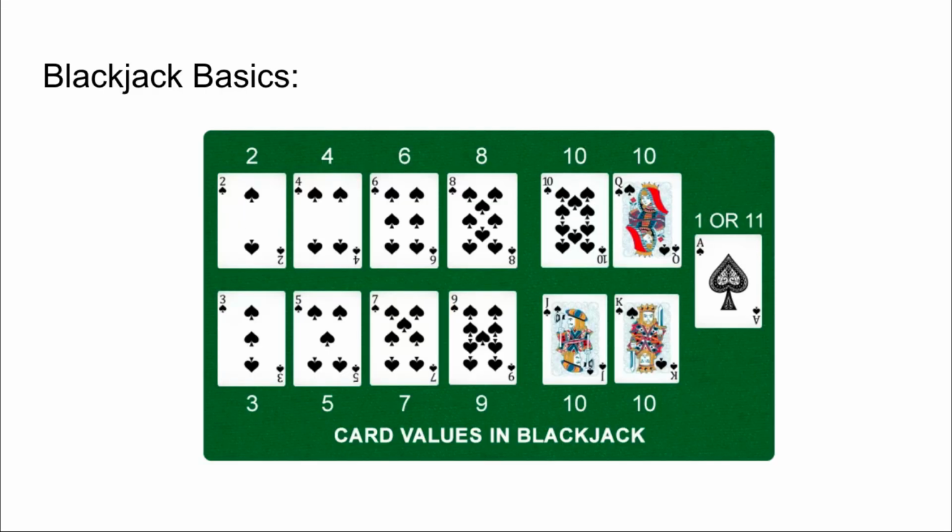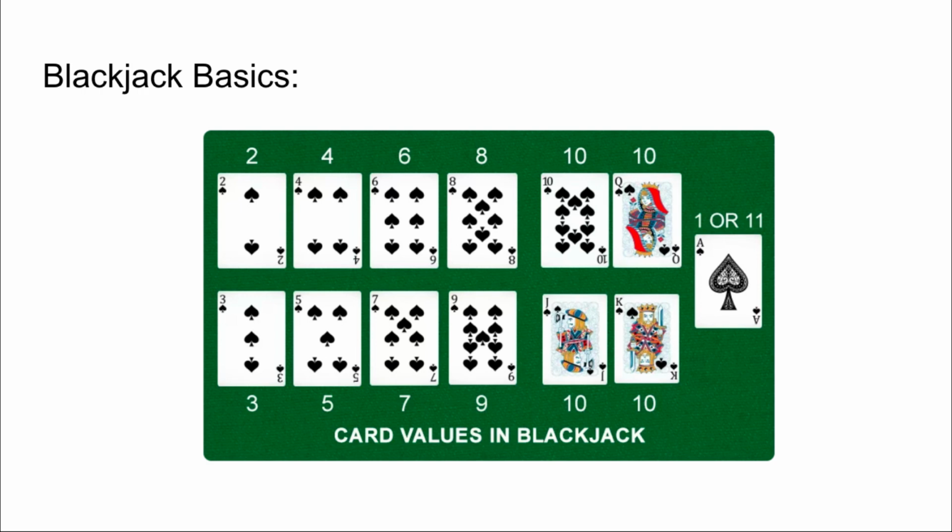But before we can do that, we first have to gain a basic understanding of how blackjack is played. So to begin a hand, the player is dealt two cards, both face up, and the dealer is dealt two cards with one face up and one face down. And as shown above, the numbers 1 through 9 are worth their face value, while 10s, jacks, queens, and kings are valued at 10, and aces can be 1 or 11.